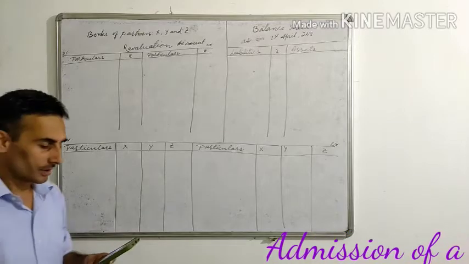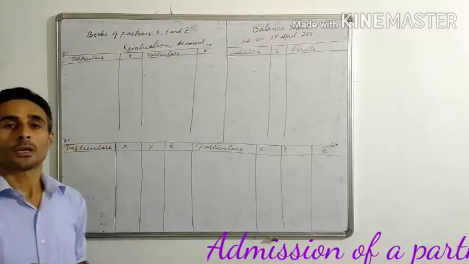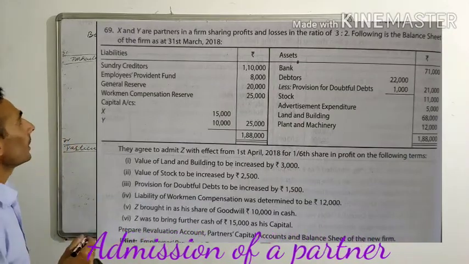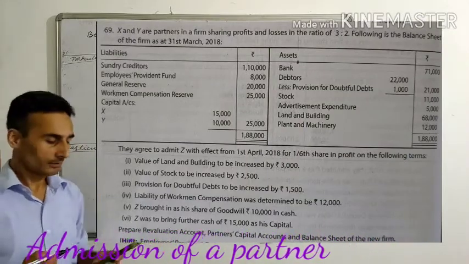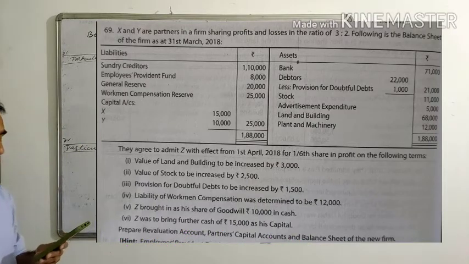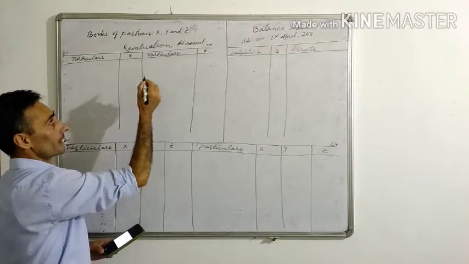Hi everyone, today I am going to show you how to solve a question on admission of a partner, and you have the question on the screen given, right? So I'll be taking this question. There are two partners X and Y. So X, this is the working, okay?